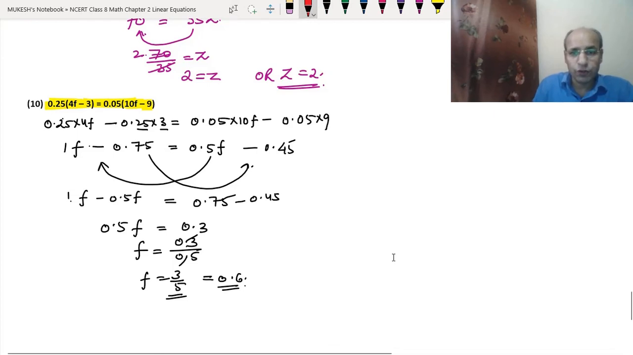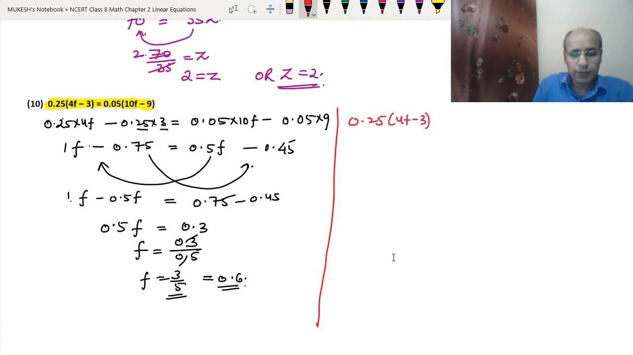Maybe it is easier for you. The question is 0.25 bracket 4f minus 3 equal to 0.05 bracket 10f minus 9. What we can do? We can write 100 below 25. So this point will be removed as we have learned in class 7. Same way we will write 100 below this. So this point will be removed. Okay. So now it became 25 upon 100.